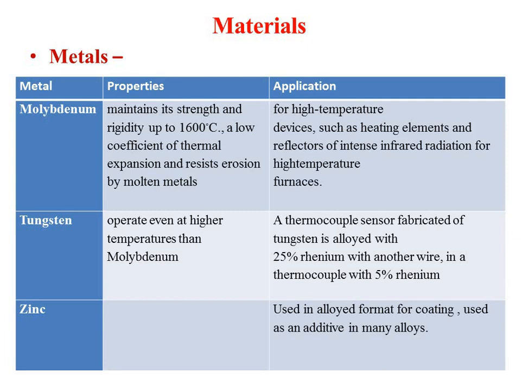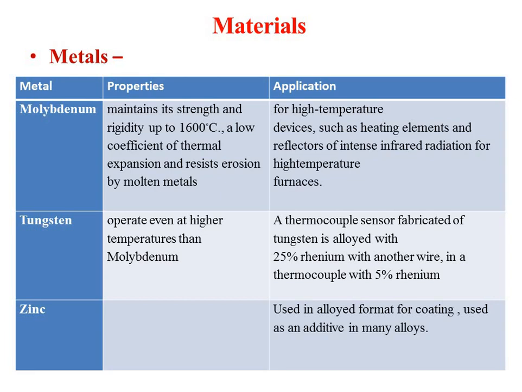It has high strength and rigidity, and for high temperature application devices you can use molybdenum. Then tungsten you are familiar with. You have bulbs at your home, and those bulbs have tungsten wire inside. It can be used for thermocouple sensors, or where the temperature is very high. In that case, such tungsten wires are used.